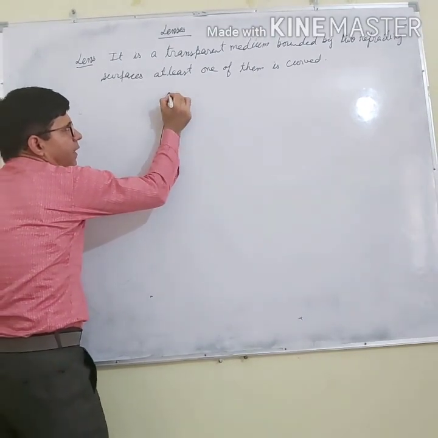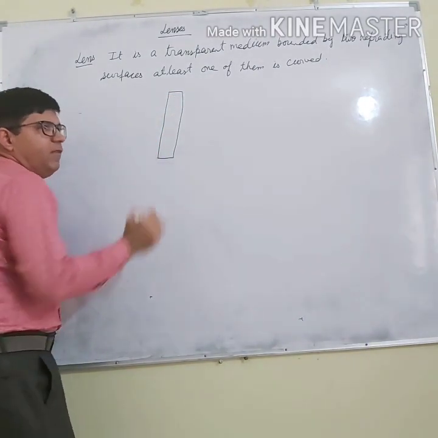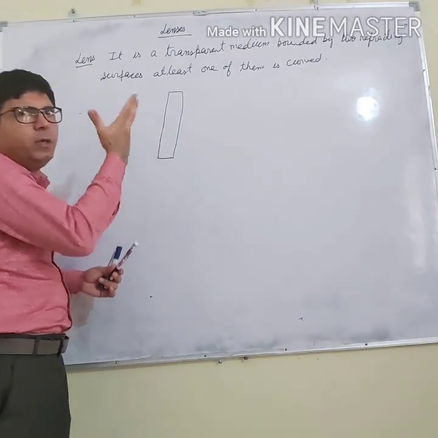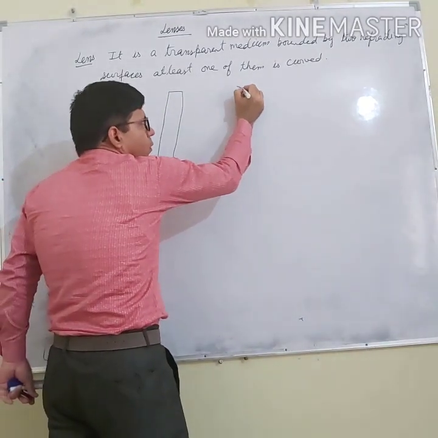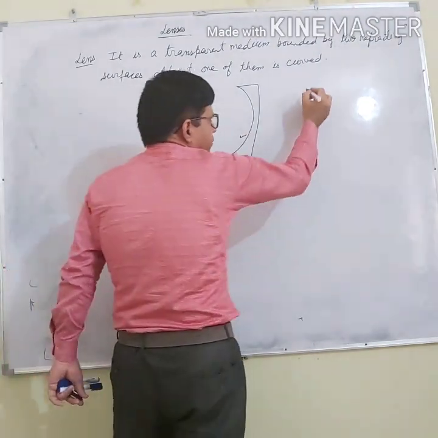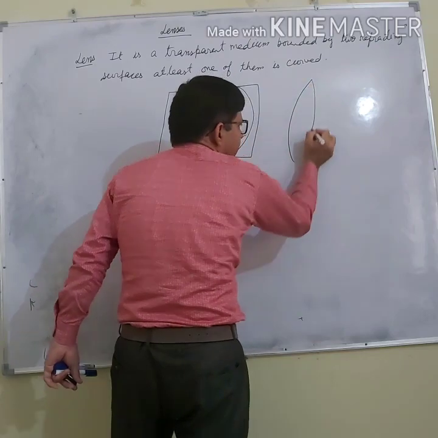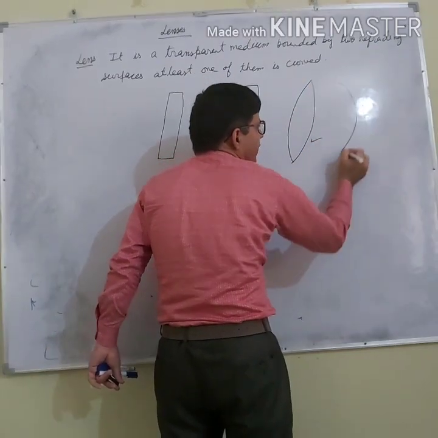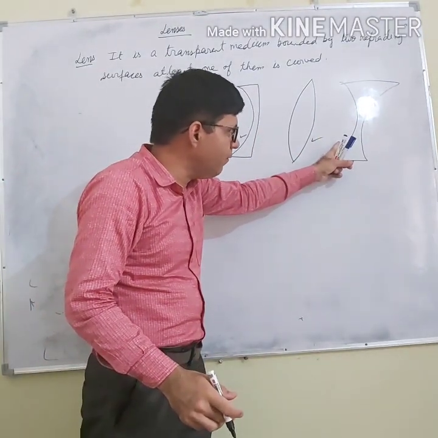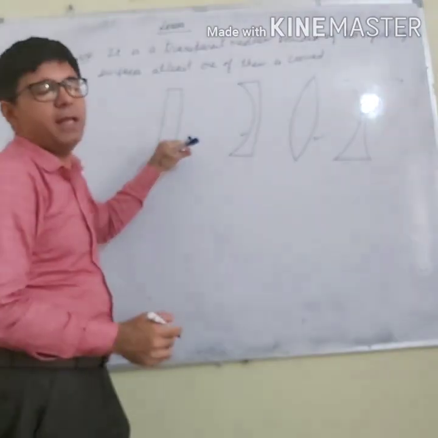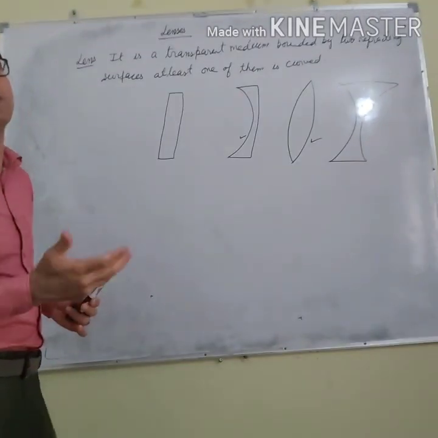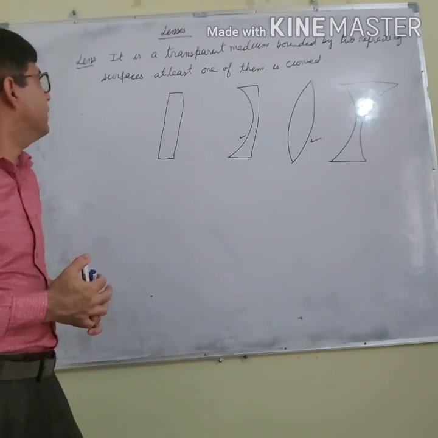Now let us say I have made this surface. Is this surface a lens? No. Why? Because these two surfaces are plane. It is not a lens. If I do like this, is this a lens? Yes, because it is a curve. If I do like this, is it a lens? It's a lens. If I do this, is it a lens? This is a lens. Why? Because minimum one surface is curved. This is a plain glass. It is not a lens. I think now you are able to distinguish between plain glass and the lens.